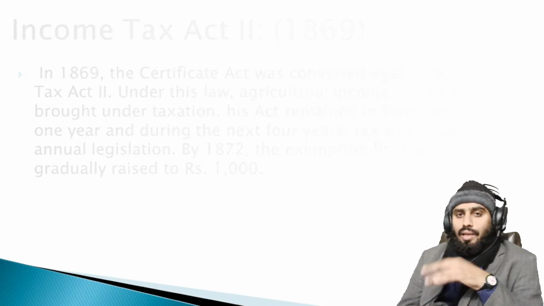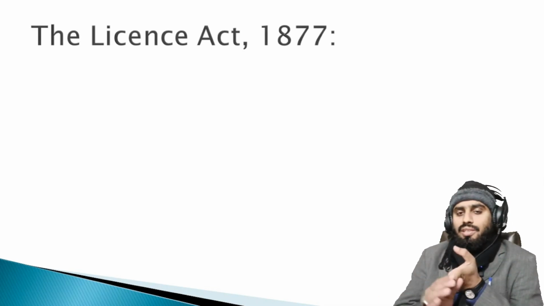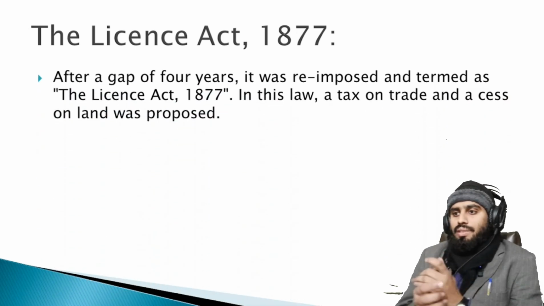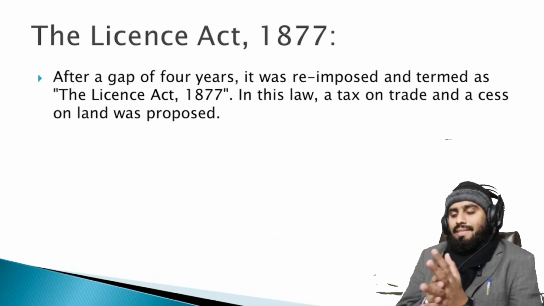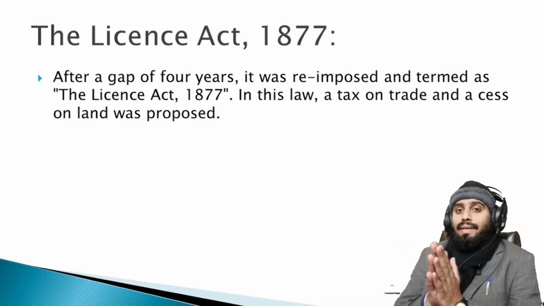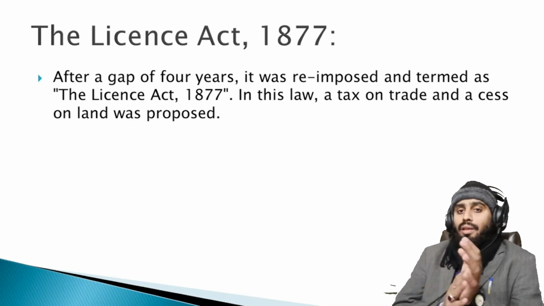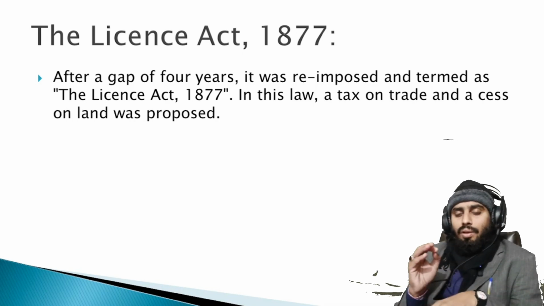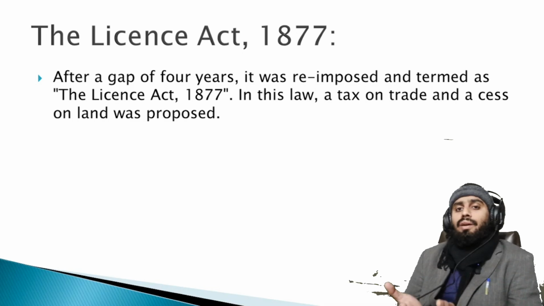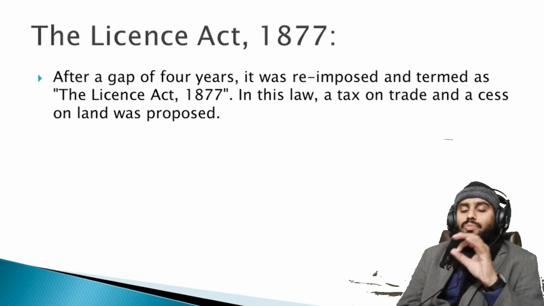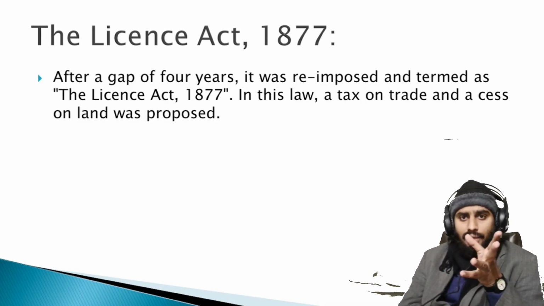Let us see. The License Act. Again, the License Act was introduced in 1877. After a gap of 4 years, it was reimposed and termed as the License Act. Remember that during these 4 years, the gap does not mean there was no tax law. Although there was no tax law implemented, annual legislation is itself a tax implemented in the country. In this law, a tax on trade and cess on land was proposed. Cess means, you can say the rent of the land, you can say ushr, and